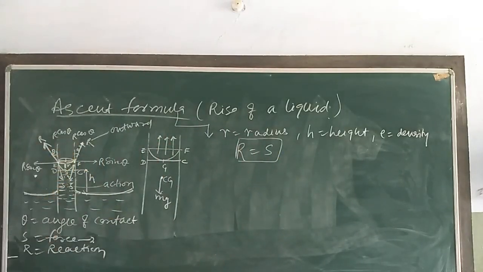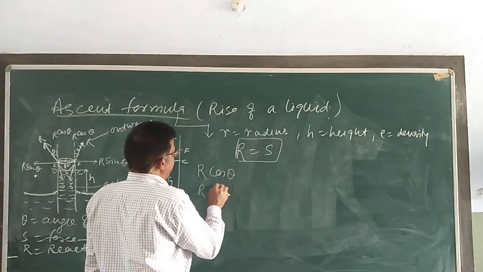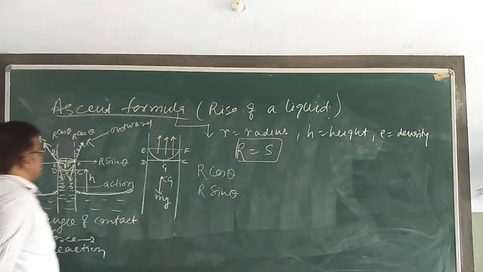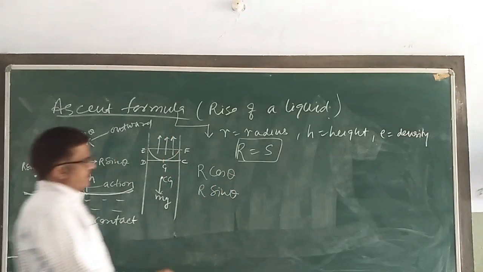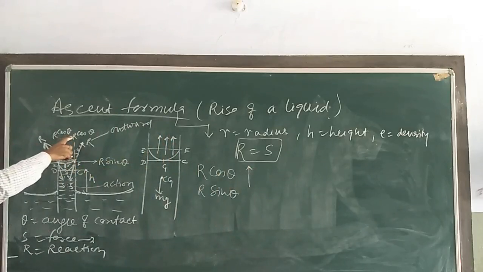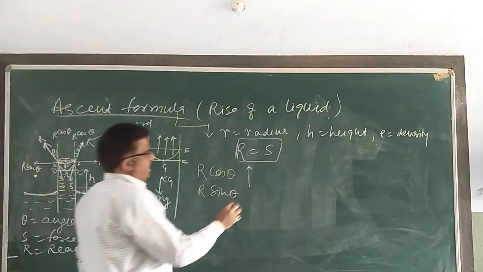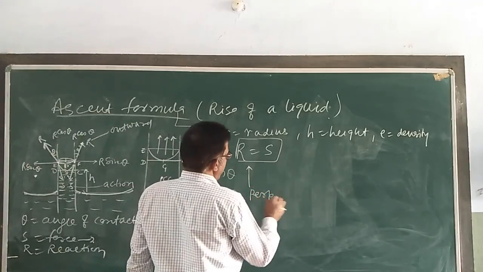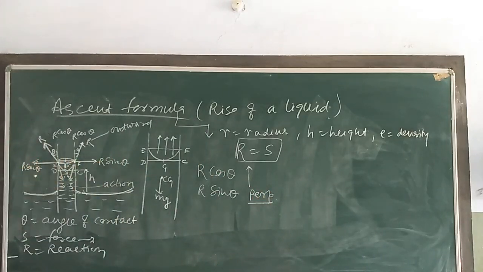R can be resolved into two rectangular components, R cos theta and R sin theta. R cos theta acts upwards along the walls of the tube. R sin theta acts perpendicular to the wall of the tube. So this component plays no part in raising the liquid.